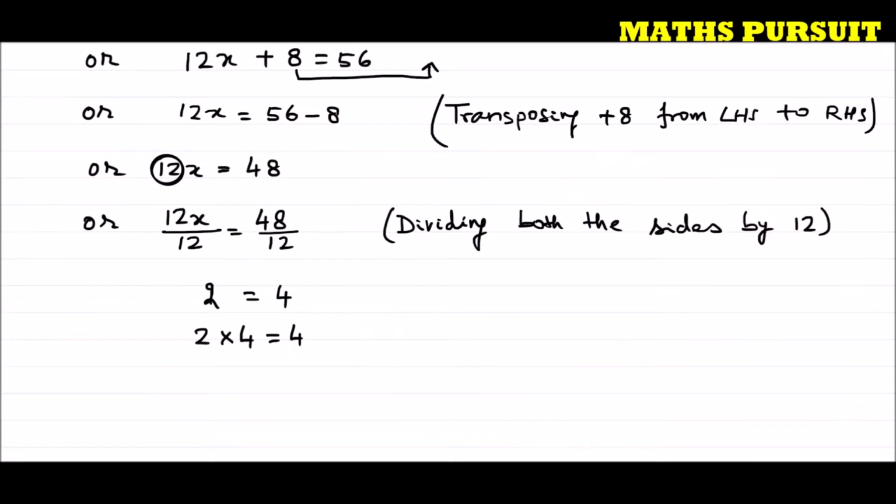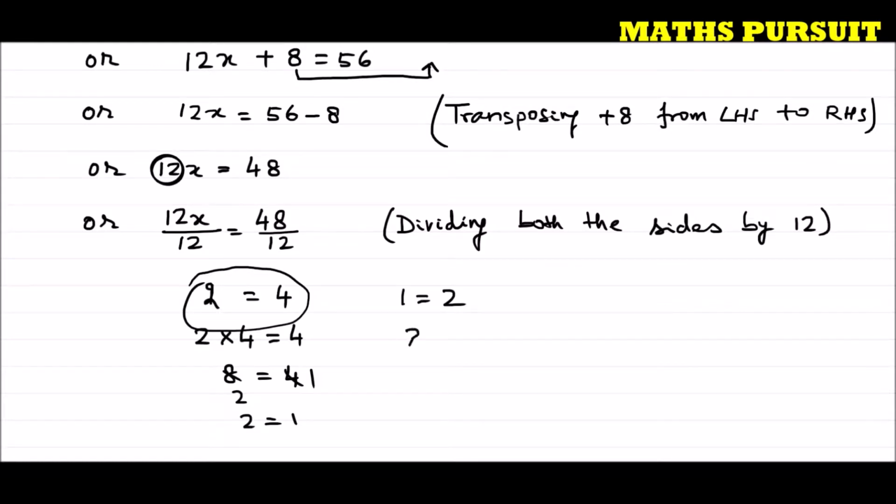If I am multiplying 2 to the left side of this equation, we are getting 8. So 8 is equal to 4 we are getting. That means if I solve further, 4 1s are 4, 4 2s are 8. So ultimately we are getting 2 is equal to 1. But we got 2 is equal to 4, which is 1 is equal to 2. So for that reason, our equation is not balanced.